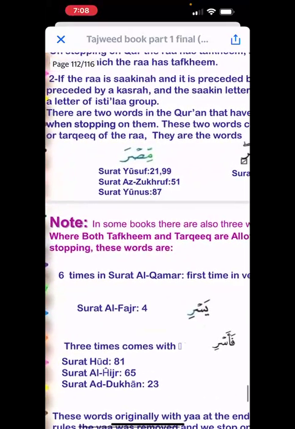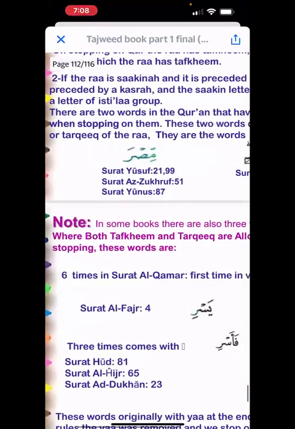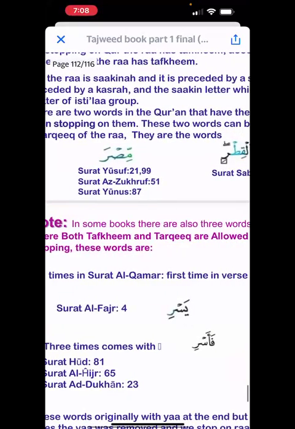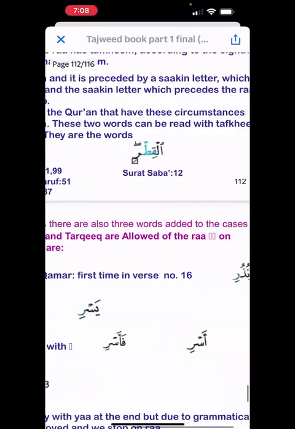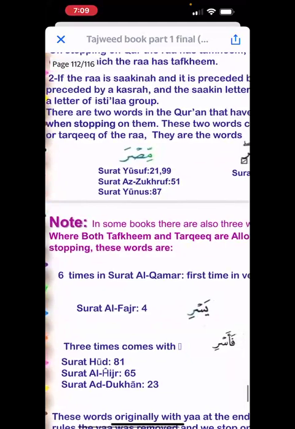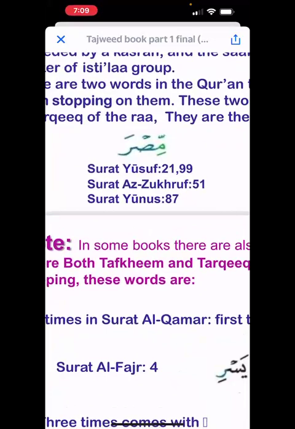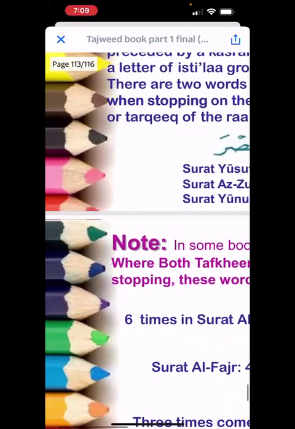If the ra is sakina and it is preceded by a sakin letter, which is preceded by a kasra, and the sakin letter which precedes the ra is a letter of the isti'ala group. Look at this. The letter before the ra is a sakin letter, in the word misr. You have Saad, which is a letter which has a sukun. Plus, the other thing is it is also an isti'ala letter. Look at the definition again here.